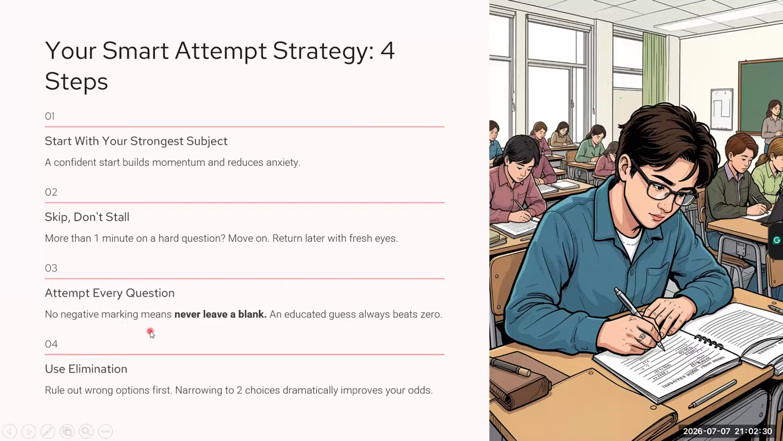Thirdly, do not leave any question. As you know, there is no negative marking. That means you have to attempt each and every question. Even one correct guess can get you 1 mark.